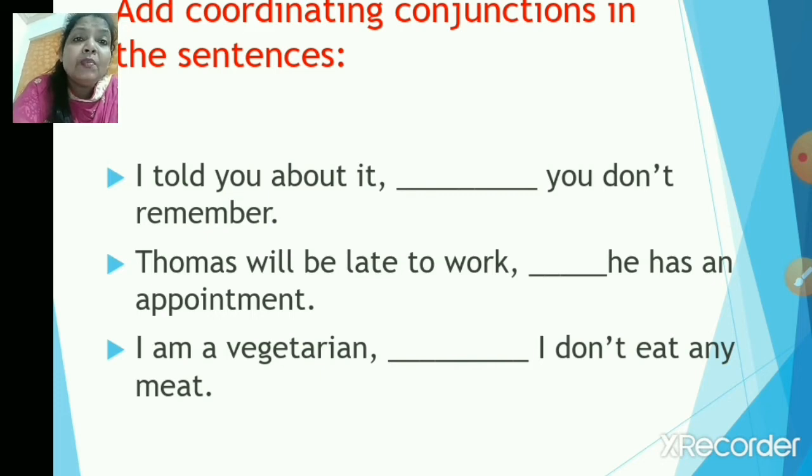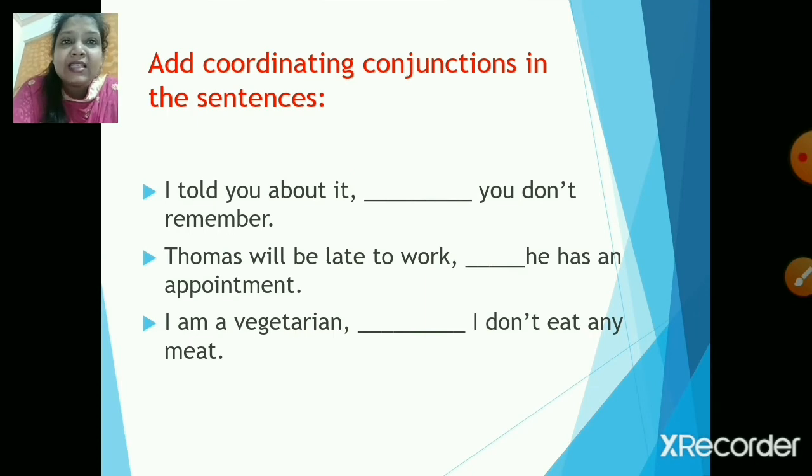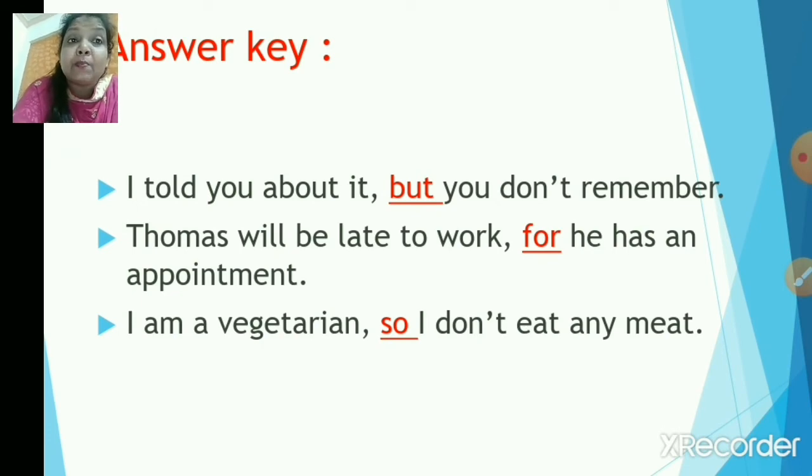Next one, Thomas will be late to work dash he has an appointment. Next, I am a vegetarian dash I don't eat any meat. Okay, so I'm very sure you're ready with your answers. Let us quickly go to the answer keys. Yes, now your answer key, the first one is, I told you about it but you don't remember. Next, Thomas will be late to work for he has an appointment. I am a vegetarian, so I don't eat any meat. Yes, so these are the correct answers.